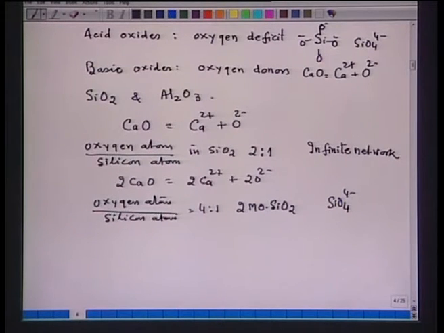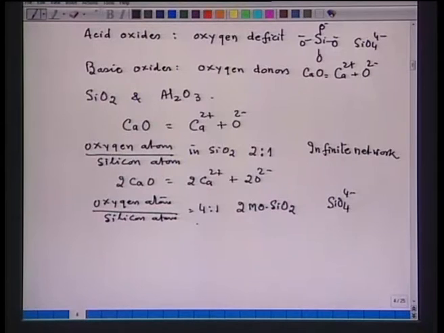Say we add 1 mole of calcium oxide, then 1.5 moles, then 1.75 moles of calcium oxide. In that order, as you increase the amount of CaO till you come to the ratio 4:1, the viscosity will decrease and attain a minimum value at the ratio 4:1. So, having understood the addition of calcium oxide on the structure of slag, we can say that the progressive addition of calcium oxide till the formation of 2MoSiO2, there will be decrease in the viscosity of the slag.